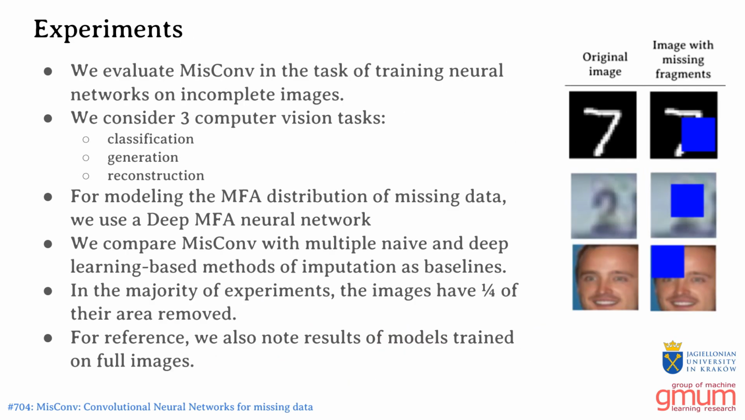We tested the MisConv in the task of training various computer vision models on images with previously randomly removed fragments. We trained models for classification, reconstruction, and generation. In practice, for modeling the MFA distribution of the missing pixels, we used a deep MFA neural network, which was a prior work of ours. MisConv was compared with other methods of dealing with missing parts of images, such as zero imputation, KNN imputation, imputation with an arbitrary conditional flow, as well as processing the incomplete image through partial convolutions.